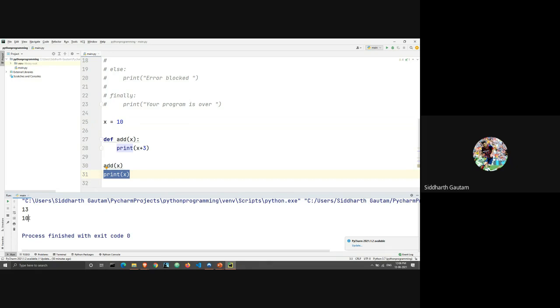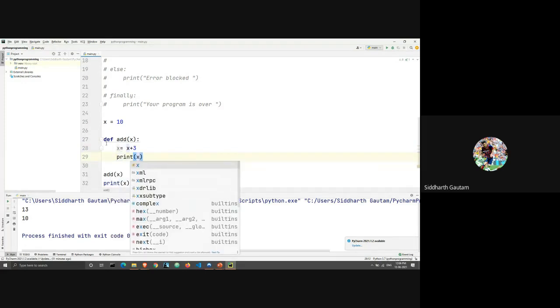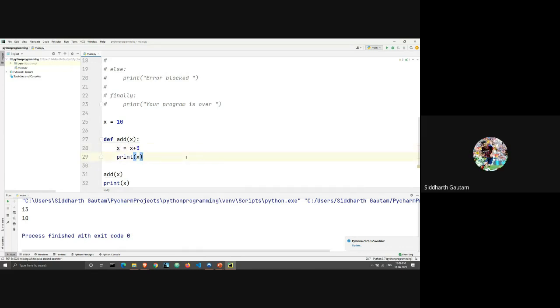So the output, the value of x should be 13. Or if you're thinking that the print statement is not worthy enough, let's just say x is equal to x plus 3, and we can just write print x. Okay, let's see if this runs.